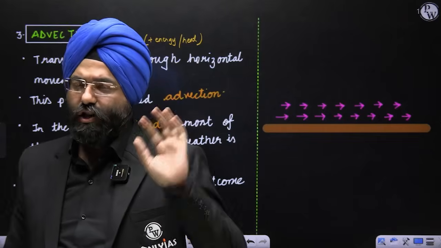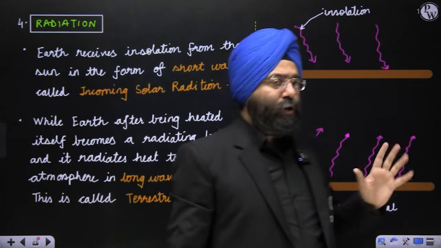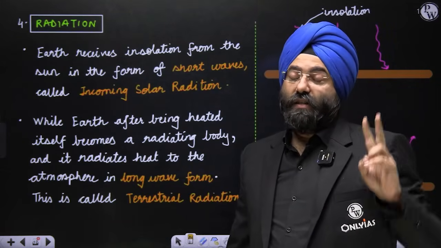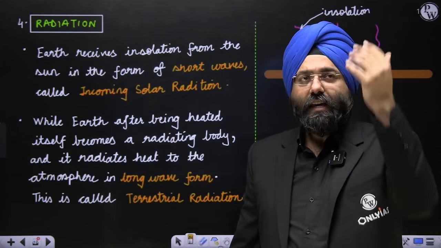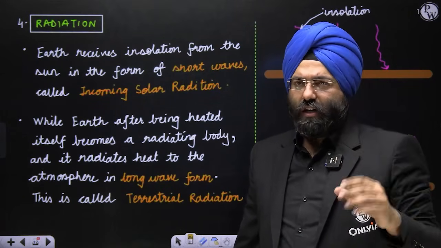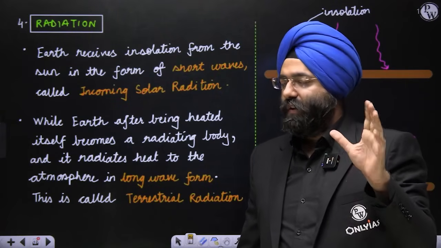Now comes the radiation. Now please understand this very well. When I talk about radiation, there are two things we should understand. First, when I began with the chapter, I had very categorically mentioned incoming solar radiation, I mentioned the word radiation, incoming solar radiation, and I mentioned the word short wave.